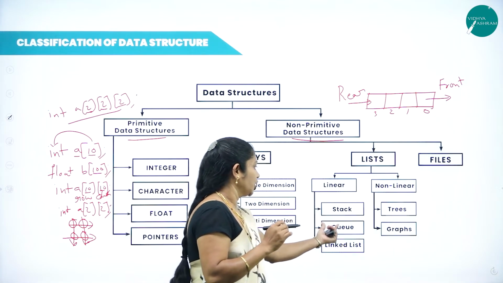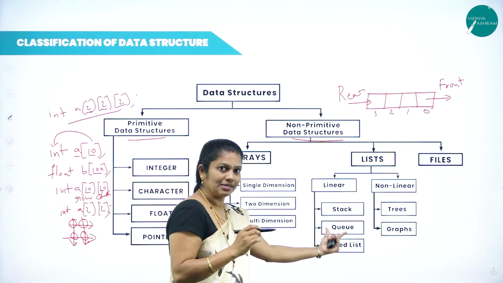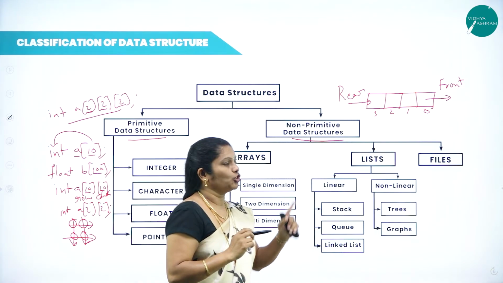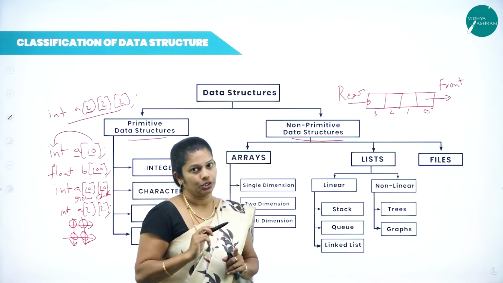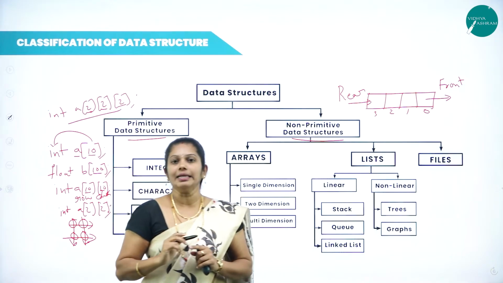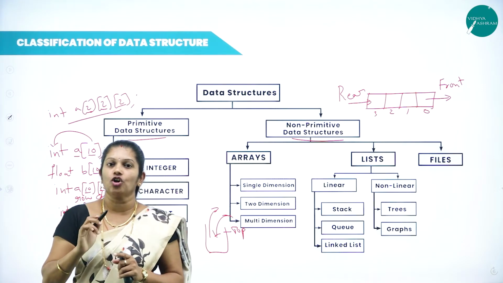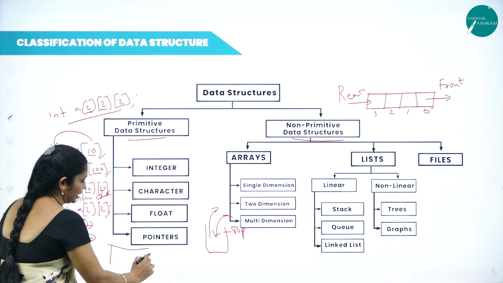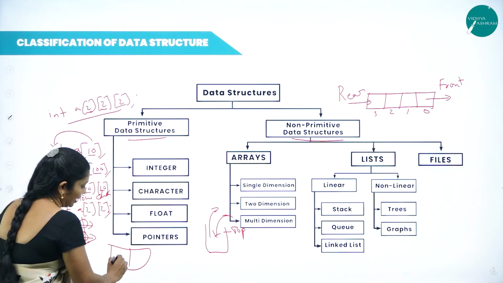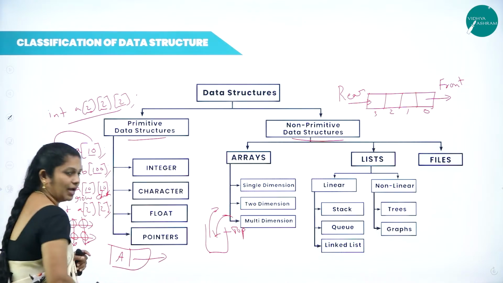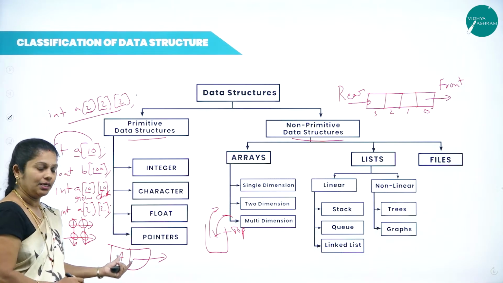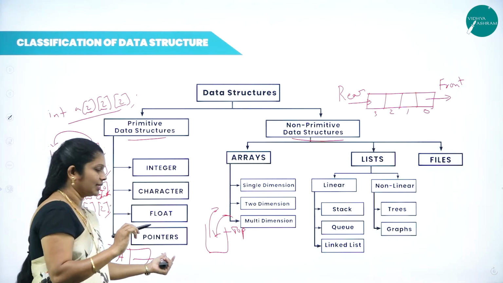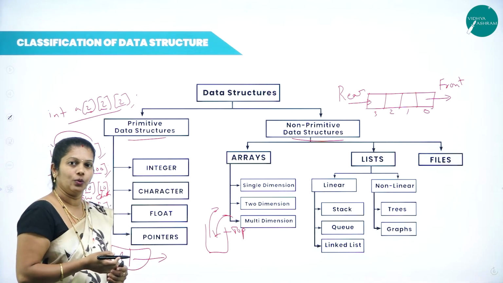Whereas in queue, it is a collection of elements, but insertion of elements will take place at the rear position and deletion of elements will take place at the front position. But a linked list is a collection of nodes. Here each node contains two parts: one is the data part and one more is the address part. What do you mean by this? The data part contains the actual information, whereas the address part contains the address of the next node.